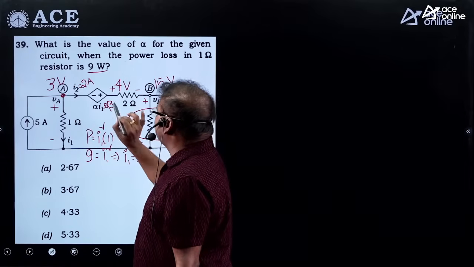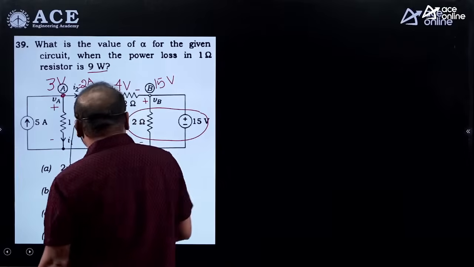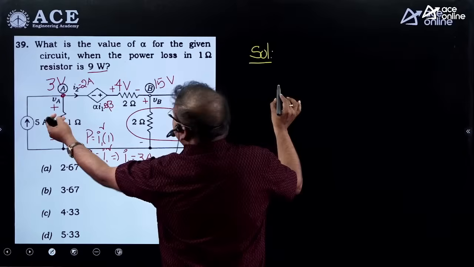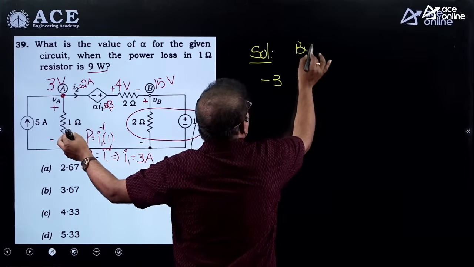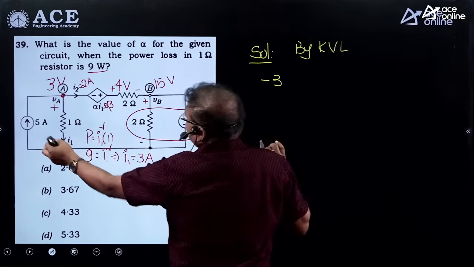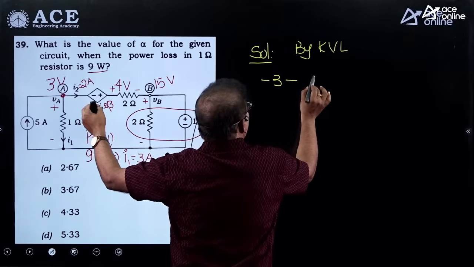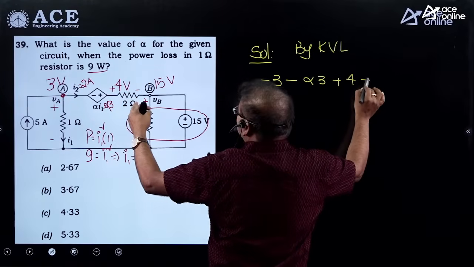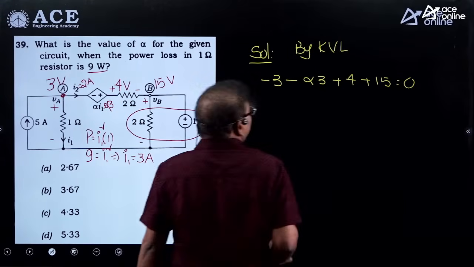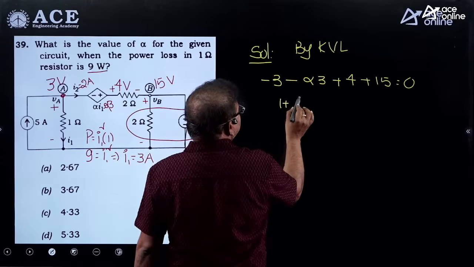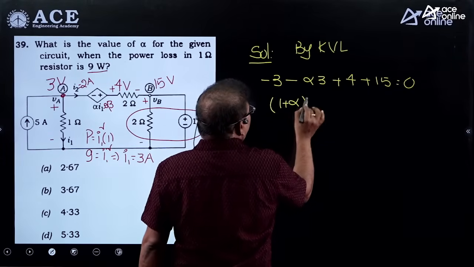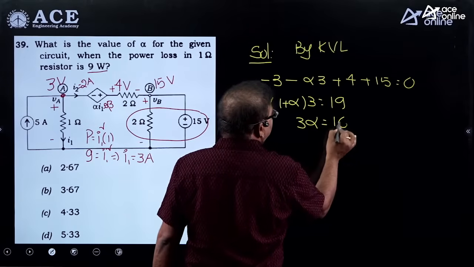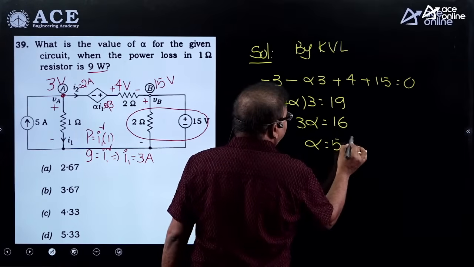That's why this is alpha 3, we can take it. Now I would like to take the KVL expression for this one. Taking the KVL expression with a simple expression here: minus 3 minus alpha times of 3 plus 4 volts plus 15 volts is equal to 0. Now once you simplify, 1 plus alpha times of 3 is equal to 19, or 3 alpha is equal to 16, alpha is equal to 5.33.